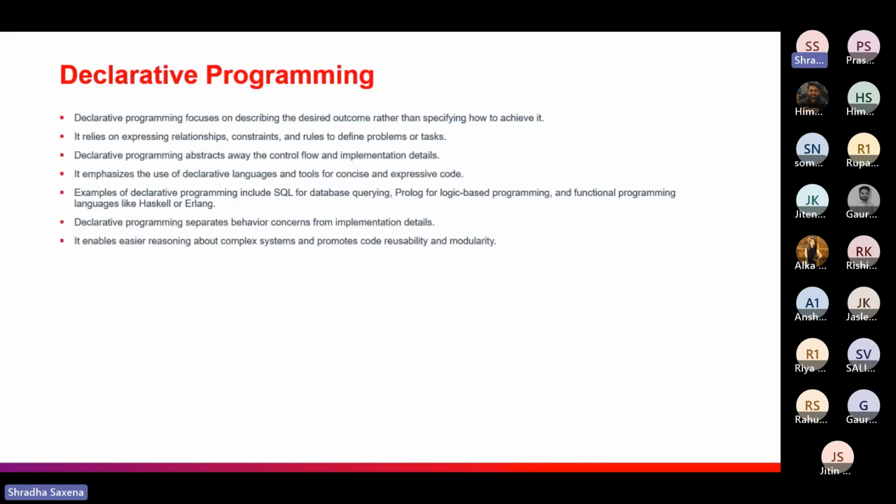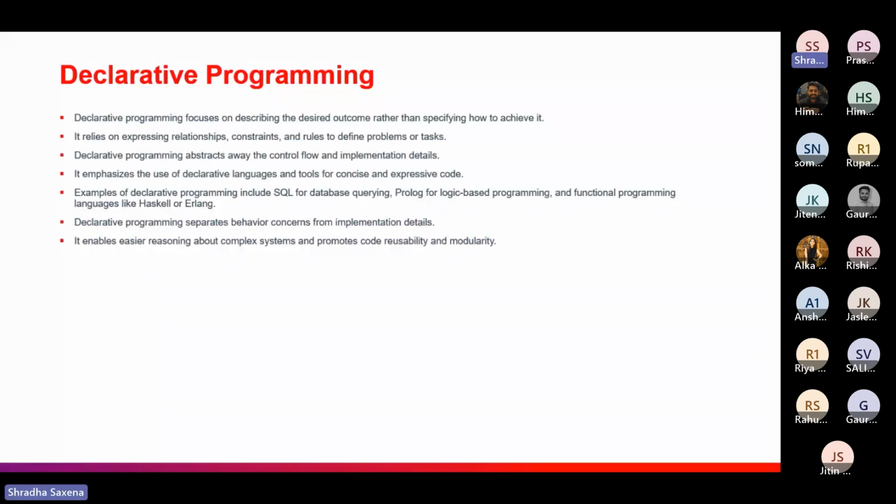A very quick example would be the SQL database. If you have gone through SQL queries, for example, there is a table and you want to query a certain amount of data from it, such as a people name column, then you just give a query to it, select star from this table. You just give an input that you want this, but you are not giving the whole instructions for how it would be retrieved and fetched from the database. You are just giving a simple query. That's why it's called declarative programming: you are mainly concerned with the what part, and how it would be done is all in the tool's hands, not your own. It would not be in your control, basically.